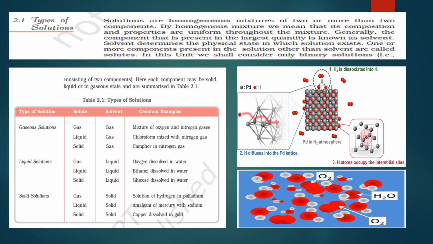So two or more pure substances are mixed together, but the question should come to your mind: two or more substances, but in which state? Substance can be either solid, liquid, or gas. So the types of solution are based on that: gaseous solution, liquid solution, and solid solution.